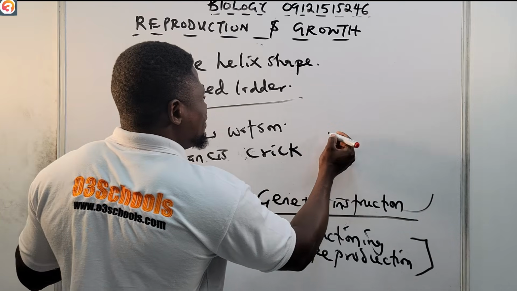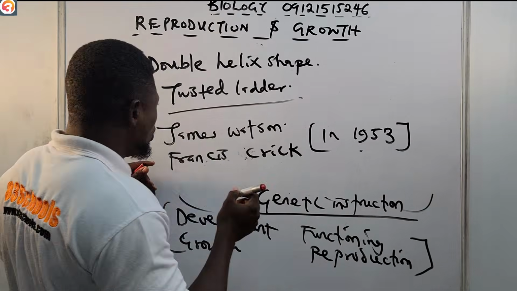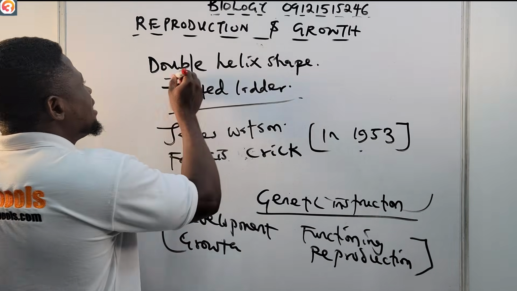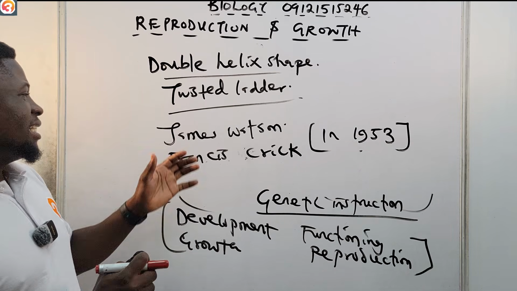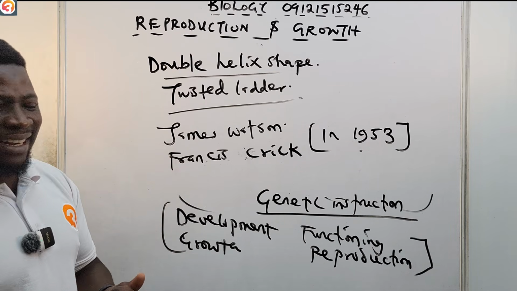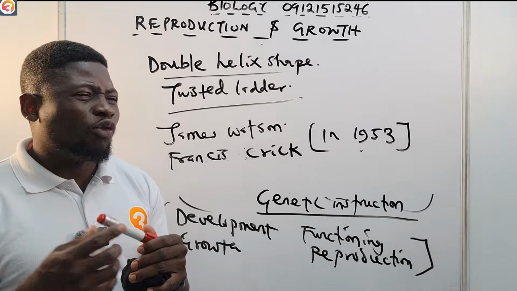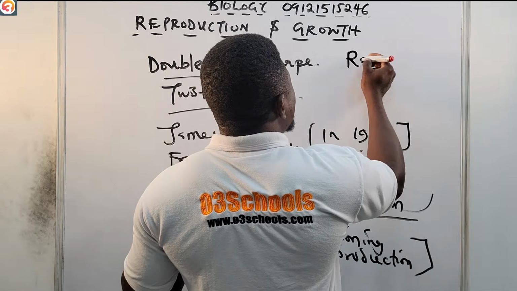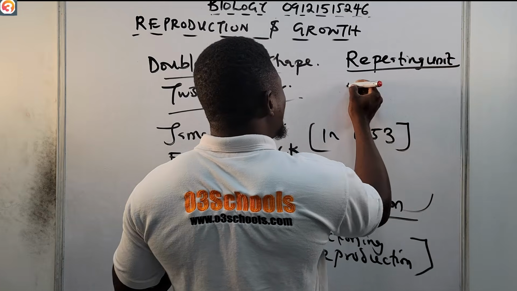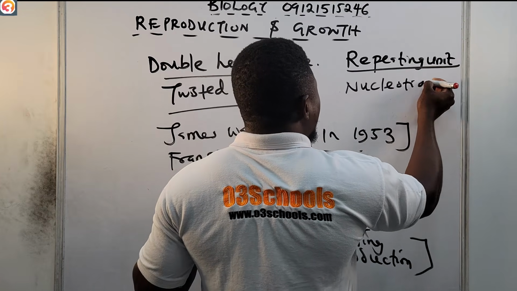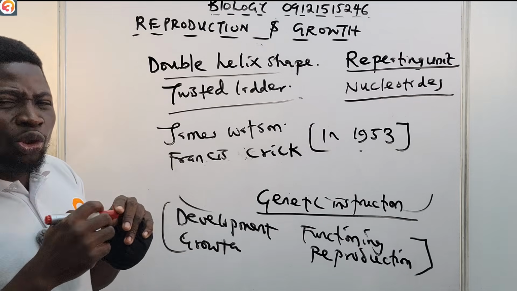In the year 1953. Okay, so we said that DNA has a double helix shape like that of a twisted ladder, and it was discovered by scientists James Watson and Francis Crick in 1953. And DNA is also made up of what we call repeating units called nucleotides.